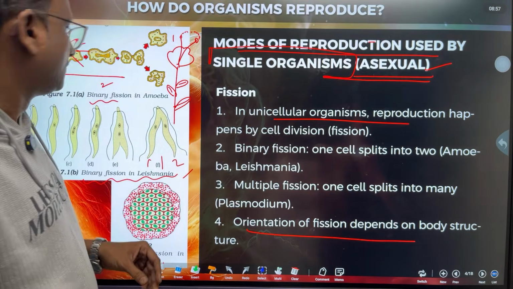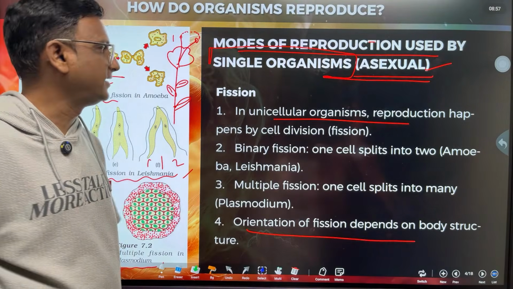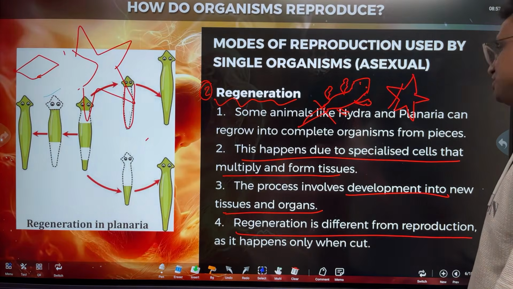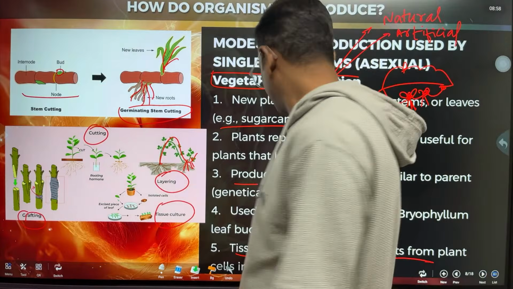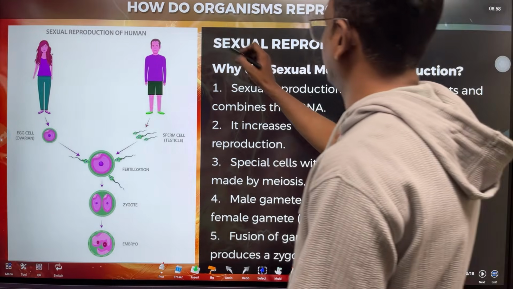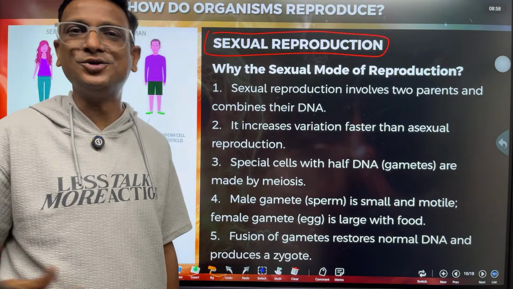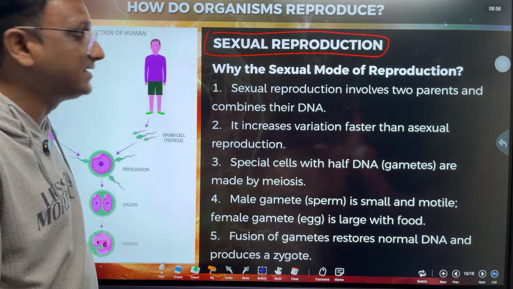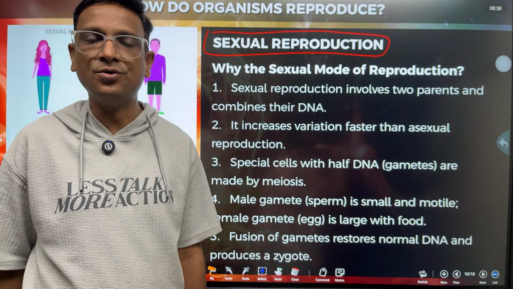Right. These are all the different methods of asexual reproduction: fission, fragmentation, regeneration, budding, vegetative propagation. Next we are going to see spore formation. Sexual reproduction I am going to continue tomorrow, children. It's already 9 o'clock. Tomorrow at exactly 8 o'clock we will be discussing the second half of this lesson. So don't miss that live.